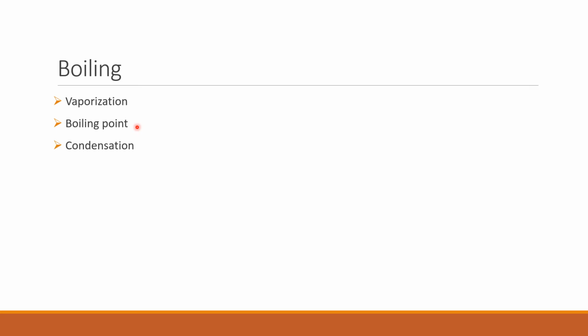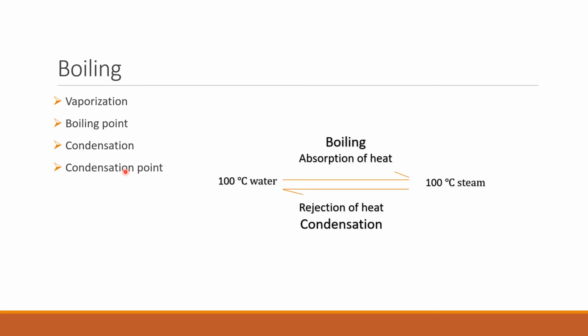The reverse change from vapor to liquid phase on rejection of heat at a constant temperature is called condensation, and the particular temperature at which condensation occurs is called the condensation point of vapor. So in short, there is an absorption of heat during the boiling process and there is a rejection of heat in the condensation process.